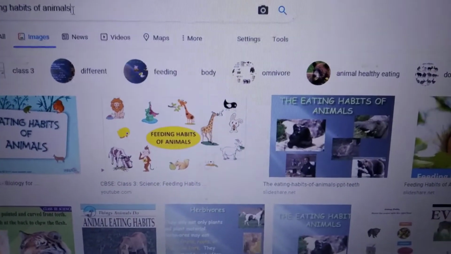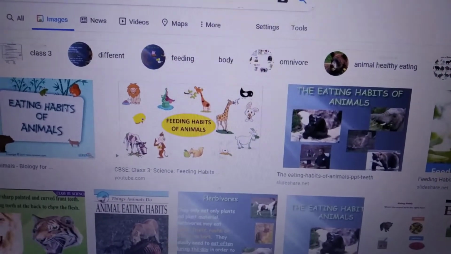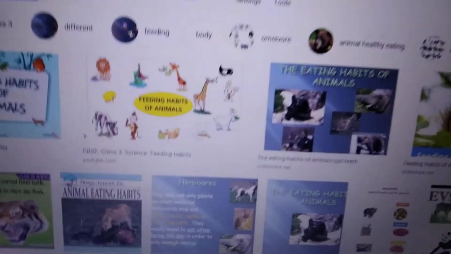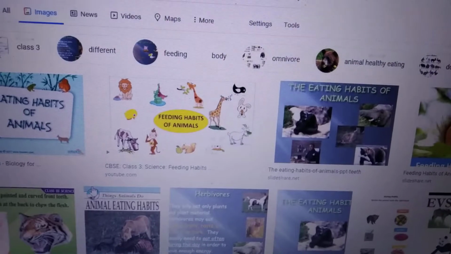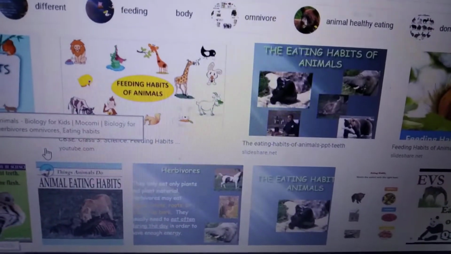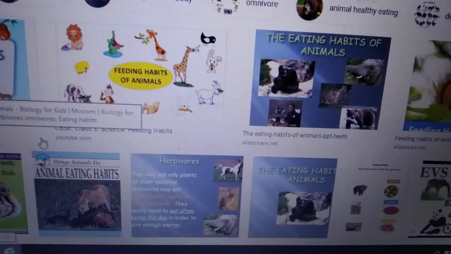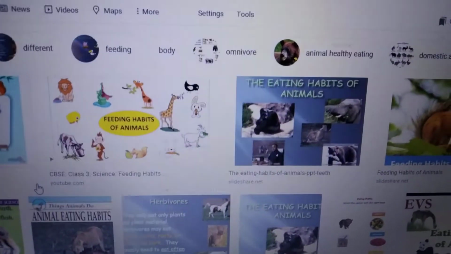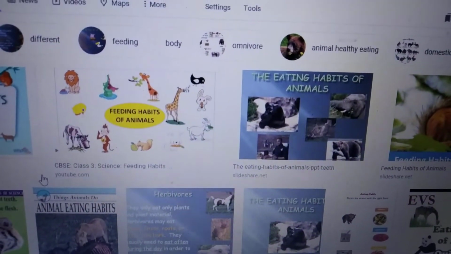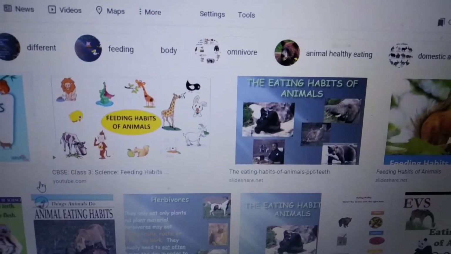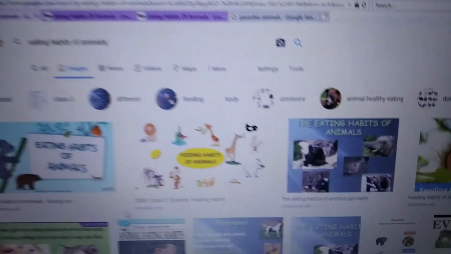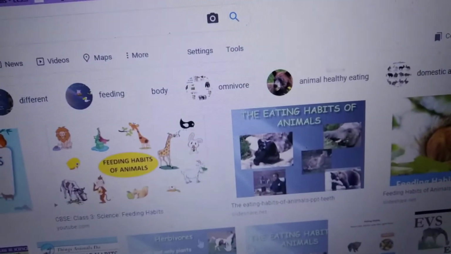They are called decomposers. The bacteria and fungus formed on dead and decaying animals, and germs formed on spoiled food, enrich the soil by converting that decaying matter into nutrients. Those are called decomposers.